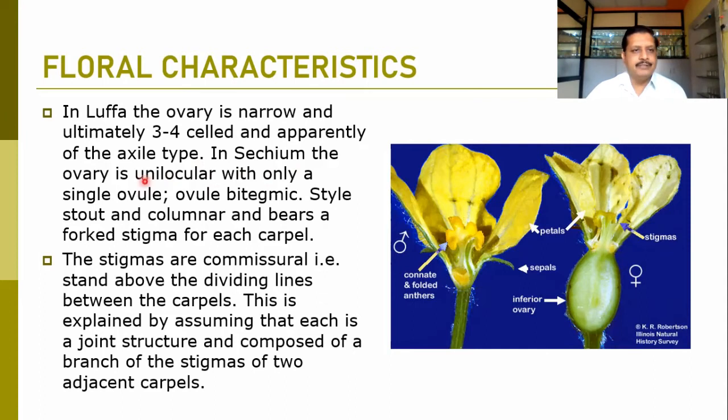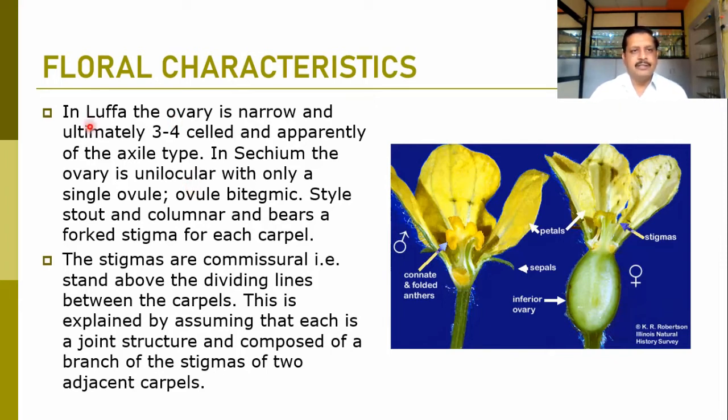In Sechium we find the ovary is unilocular with only a single ovule. The ovule is bitegmic, the style stout and columnar, and bears a forked stigma. So here we can find a forked stigma, which is the characteristic of this genus. In Sechium we find the unilocular ovary. But in most of the cases, it is the tricarpellary syncarpous ovary, where 3 locules are clearly seen when you cut a cucumber. So it is the tricarpellary syncarpous.